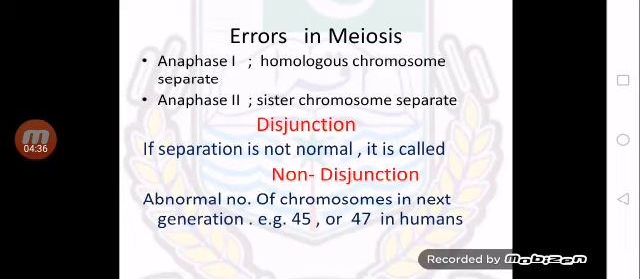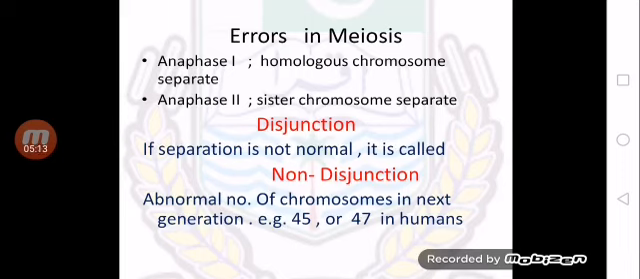Next is errors in meiosis. As you know, what is happening at anaphase 1 and anaphase 2. At anaphase 1, chromosomes separate and go to the opposite poles, while during anaphase 2, sister chromatids separate, and all this process is called disjunction. This is a normal process, but sometimes the separation of these chromosomes is not normal and it is called non-disjunction. So this is the error. This non-disjunction is the error in meiosis.